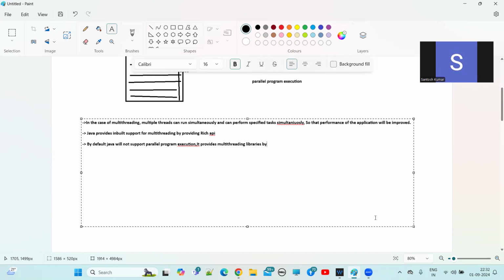By using these libraries, the programmer has to write the logic or code for parallel execution.